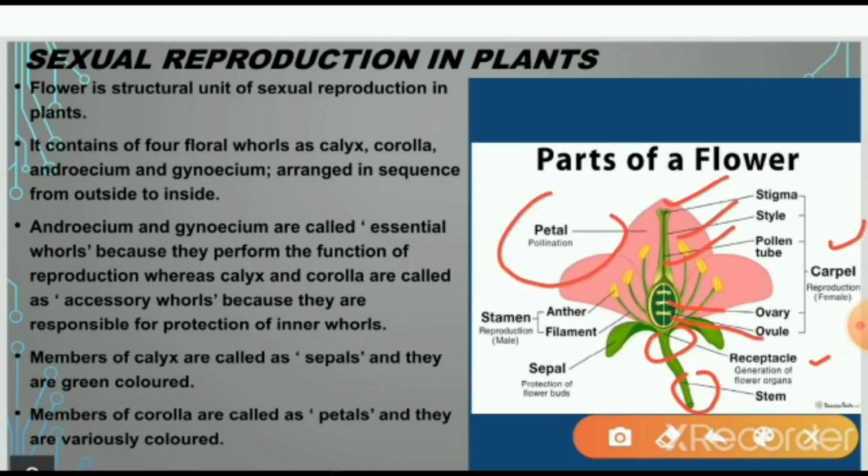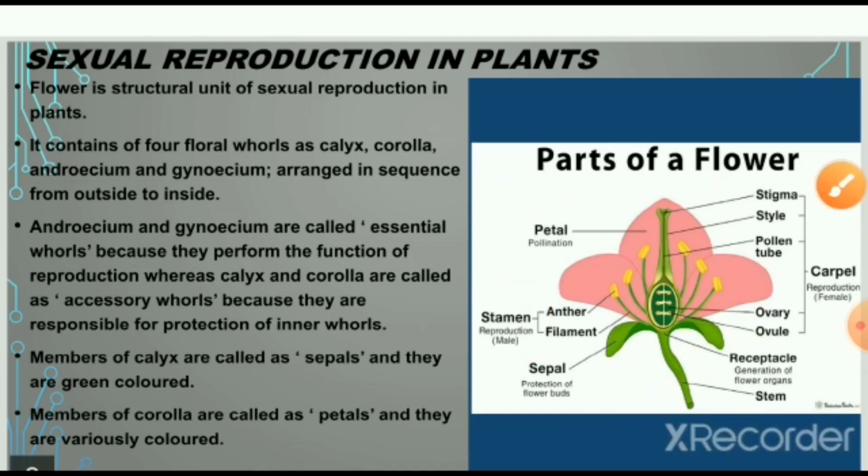Then petals are a colorful part. They are used for pollination. You can see anthers and filament. Together they are called the stamen, the male reproductive part. Calyx is made of sepals, for the protection of the flower bud.